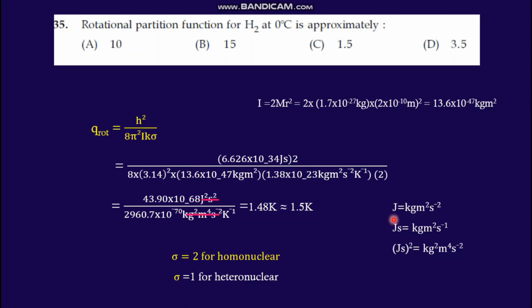So you can derive it like mass into acceleration, kilogram meter per second square, and you just add again one meter. So joule means Newton meter, or you can convert it to kilogram meter square second raised to minus 2. You have to remember that. Okay, so the value here is 1.5.